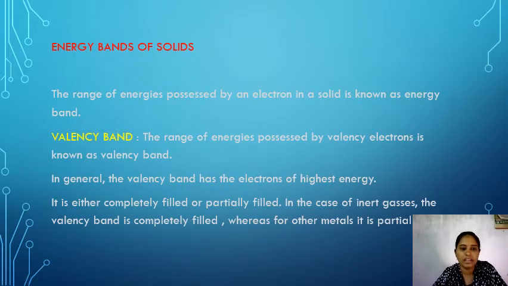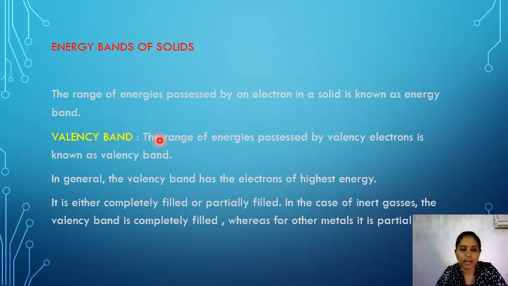Okay, next one is energy bands of solids. First of all, we have to know what is meant by energy bands. The range of energy possessed by an electron in a solid is known as energy band. We have different kinds of bands.